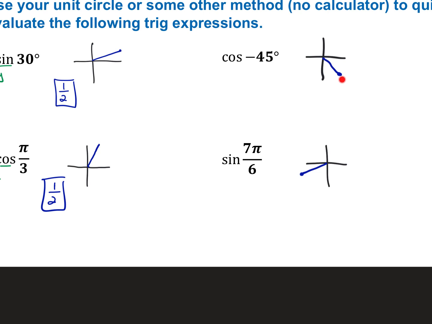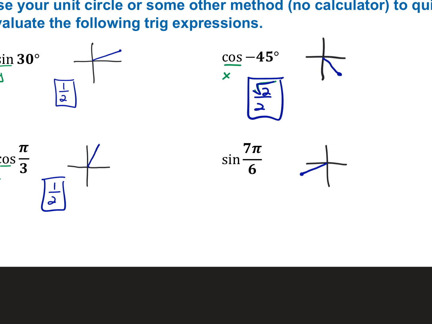No, what's your unit circle have that labeled as? 315. But they are the same place. Negative 45 is coterminal with 315. So it's the same place on the unit circle. You're doing the same thing. Cosine wants the x. So the x part of that spot is root 2 over 2.